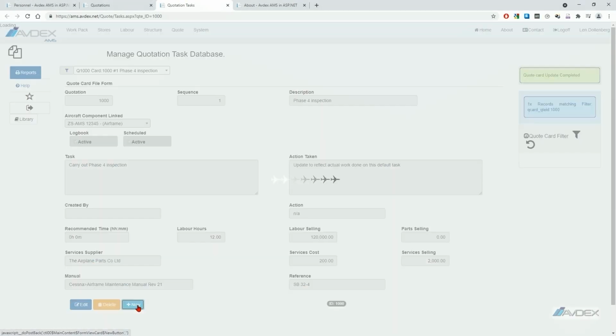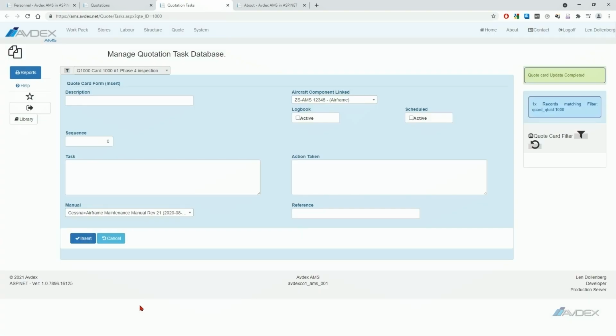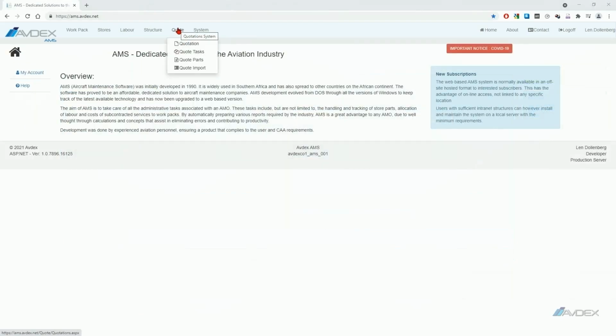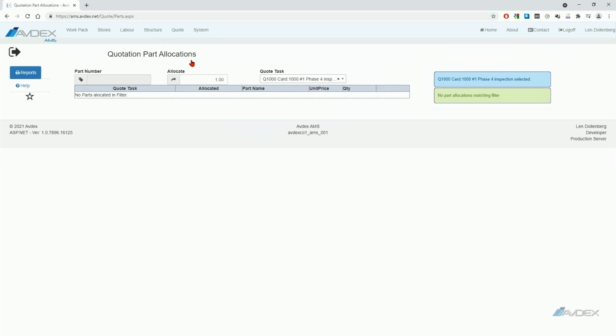Should more task cards be required on the work pack, simply click on the New button at the bottom of the screen and fill in the description and task. Select the aircraft component, logbook, and scheduled. Then press Insert. Issue parts. Allocate parts from stock. Hover over quotes on the main menu and select Quote Parts.